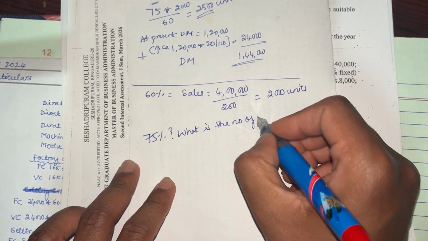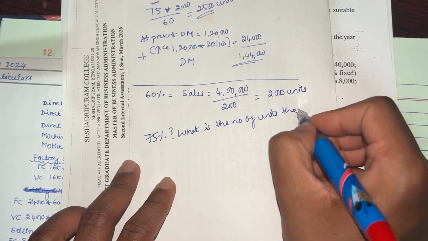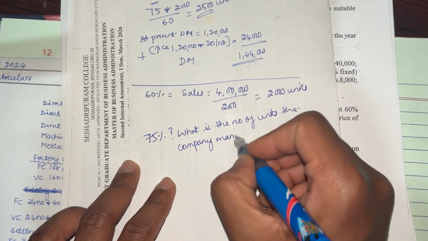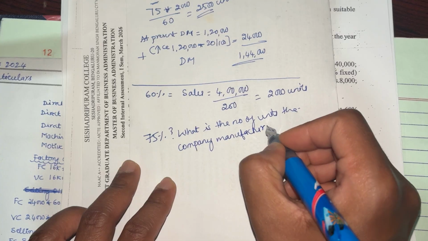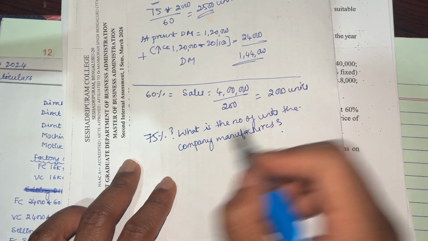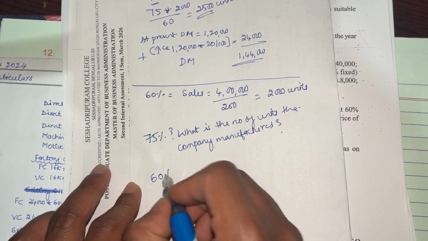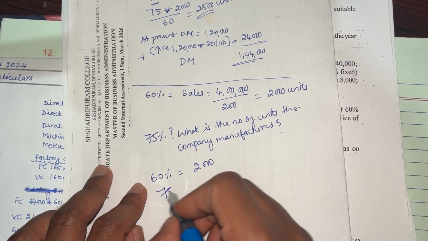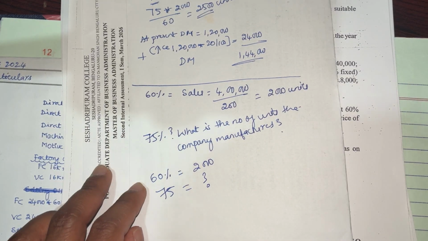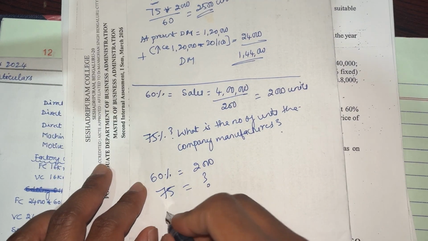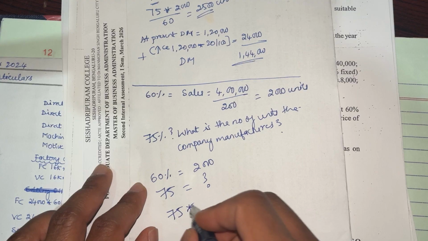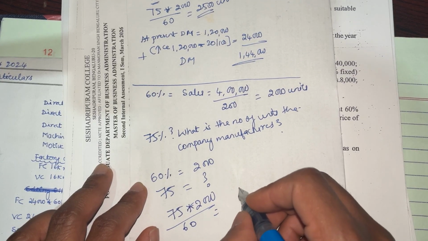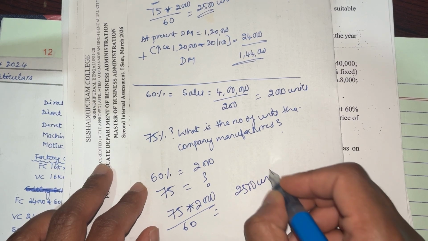Okay, now if a company wants to increase capacity to 75%, what is the number of units the company manufactures? This is the question mark. Now say for example at 60% the company is able to manufacture 2000 units, then at 75%, that is 75 into 2000 divided by 60, this will come up to 2500 units.